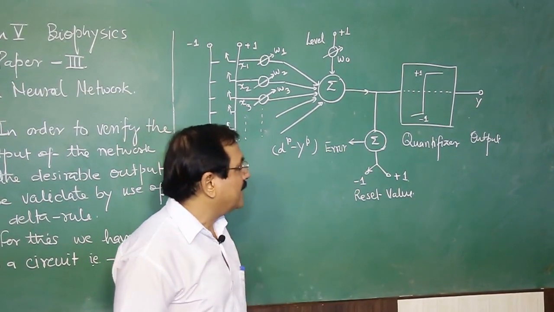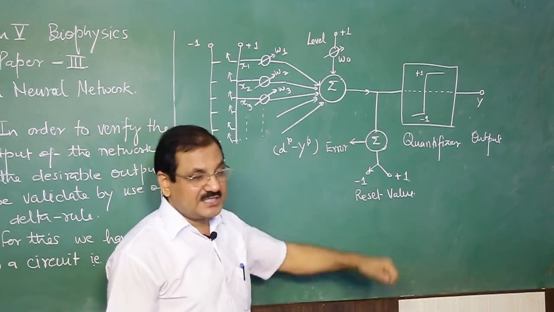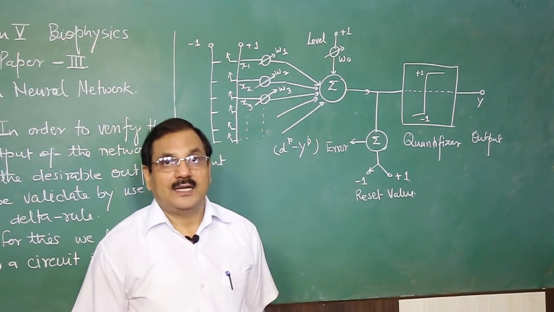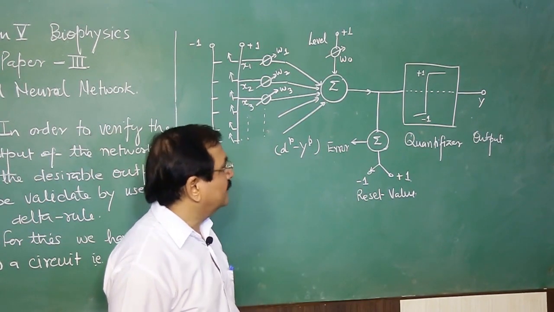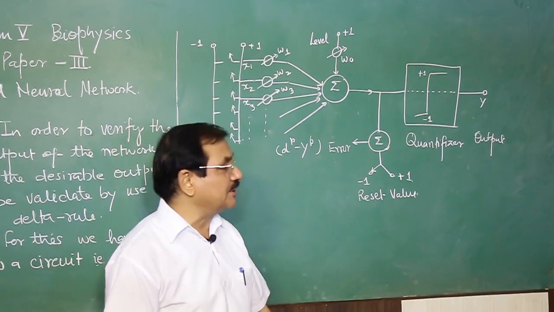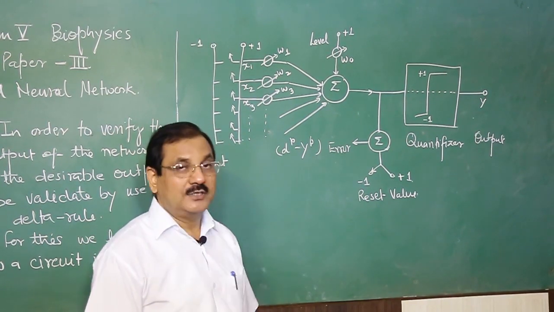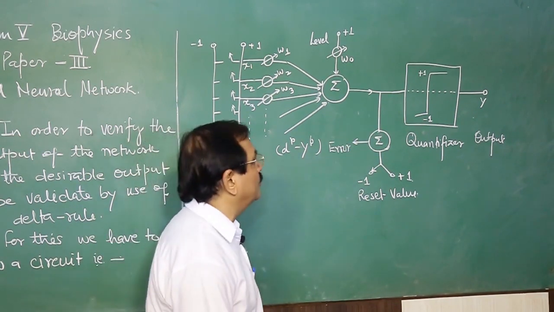Then it is passed through the processing unit, that is the quantifier, which is something like a step function, sign function, or sigmoid function, as the case may be. We consider here a sign function, that is minus 1 and plus 1 at a certain threshold, and then finally the output.